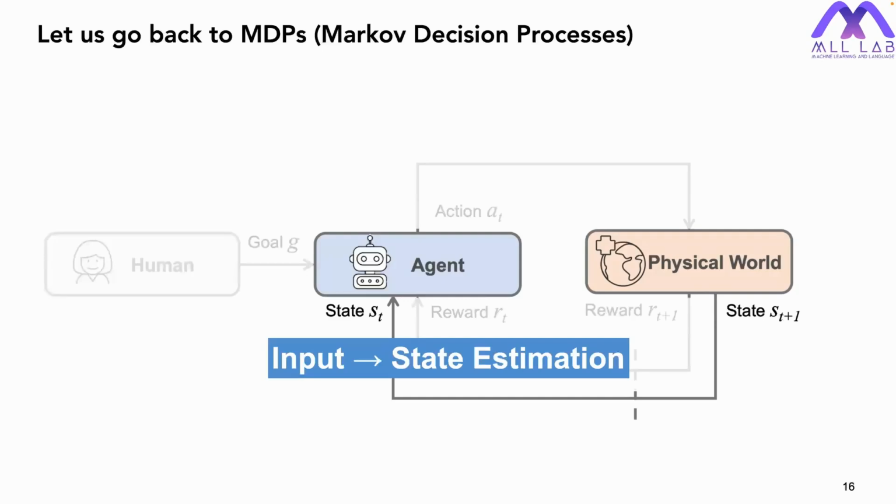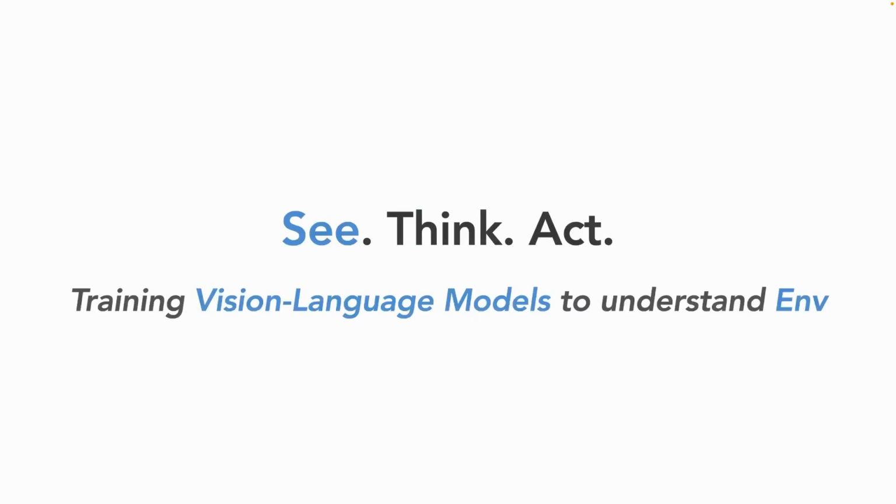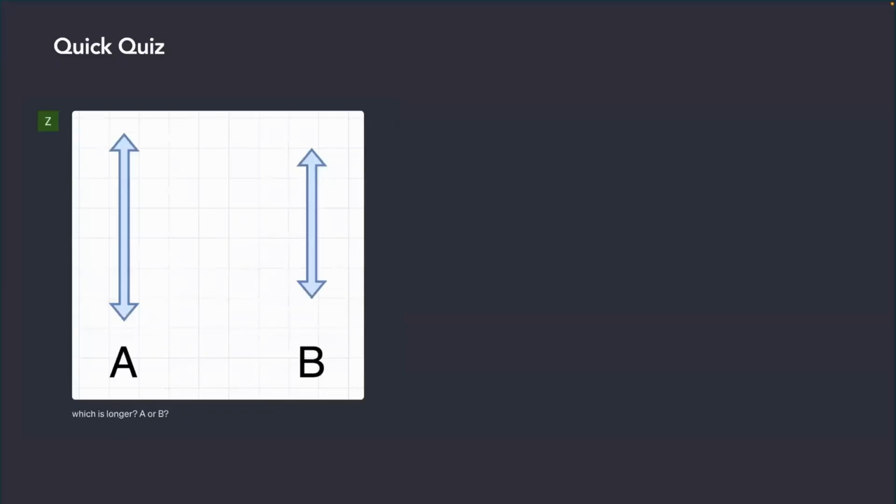The first thing we try to do is position the agent using the large language model or the vision language model. So they will need to handle the input, like the state estimation. For state estimation, we are trying to observe the environment and translate the observation into some true world state. So the first thing we want to do is build a vision language model to see the world. From this image, can you see which one is longer?